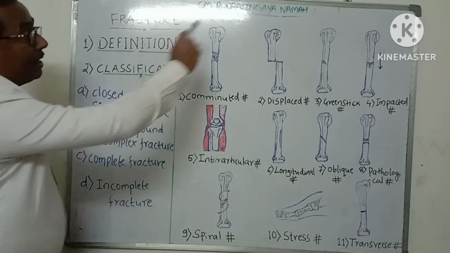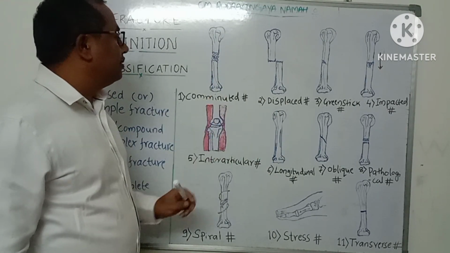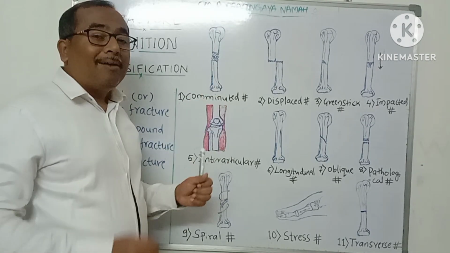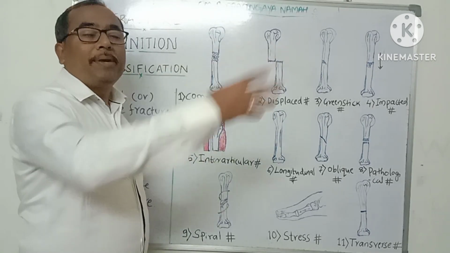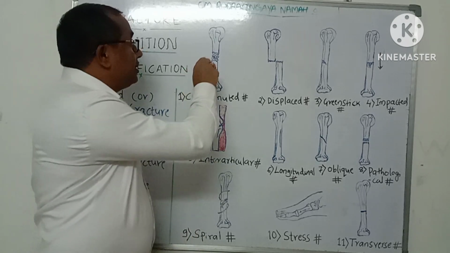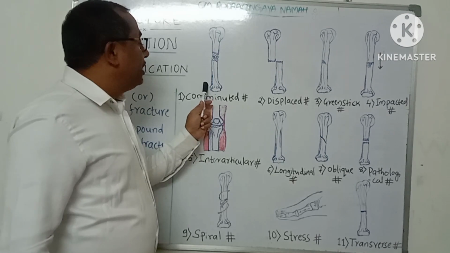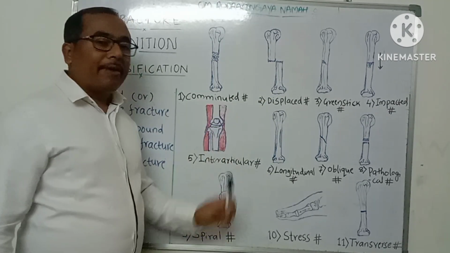Now let us see what are the types of fractures. First one is a comminuted fracture. It is a break in the continuity of the bone in which the bone is broken into more than two pieces. You can see the pieces of bone here. These pieces of bone are floating inside the body. So when the bone is broken into more than two pieces, it is known as a comminuted fracture.